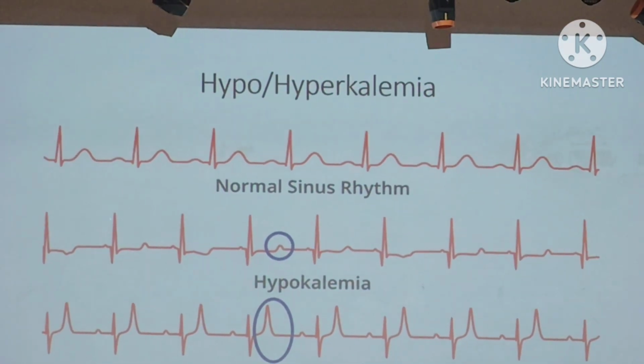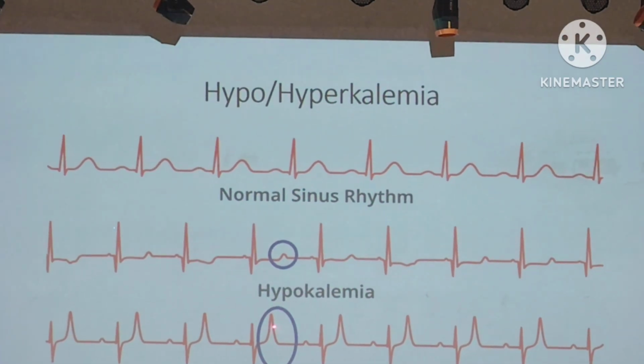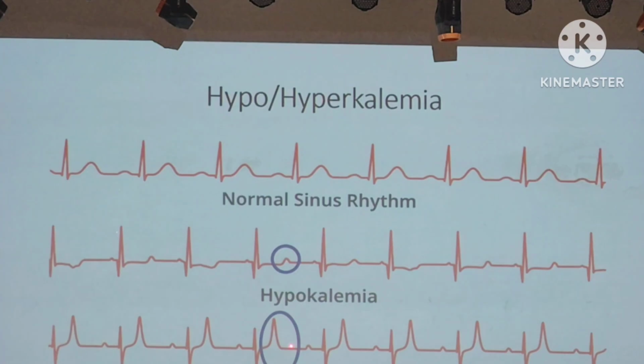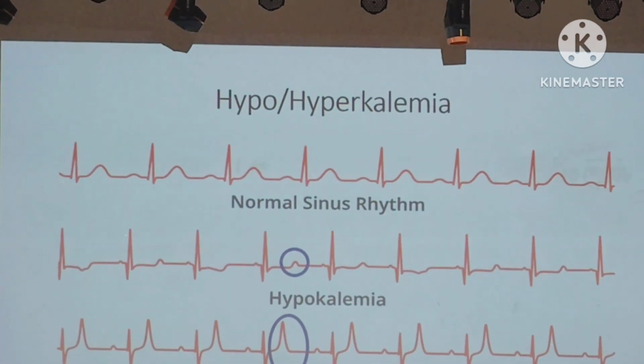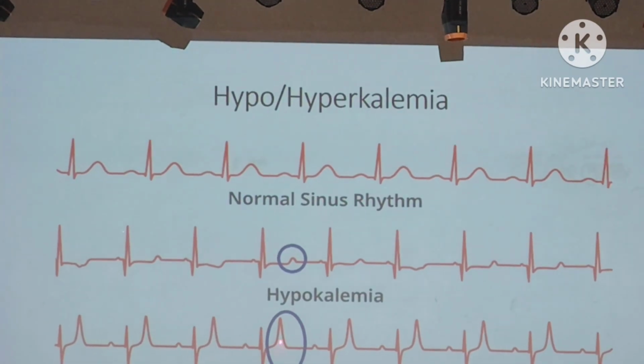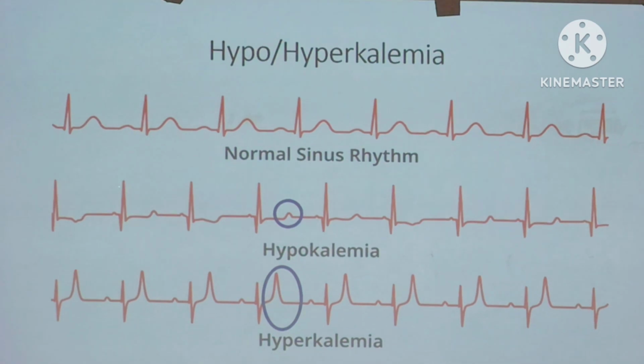So sometimes in hyperkalemia what happens? The heart rate will be shown as 100, but these T waves will be counted as a heart rate while monitoring the ECG. So a false heart rate can be seen on the ECG. You should be aware of whether the patient's potassium level is raised, and that these are actually the T waves which are counted while monitoring the heart rate.